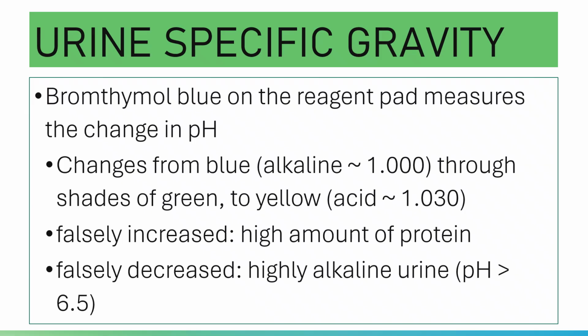Please note again that if more ions are present in the urine sample, the polyelectrolyte will ionize and release more hydrogen ions, thereby lowering the pH of the reagent pad.